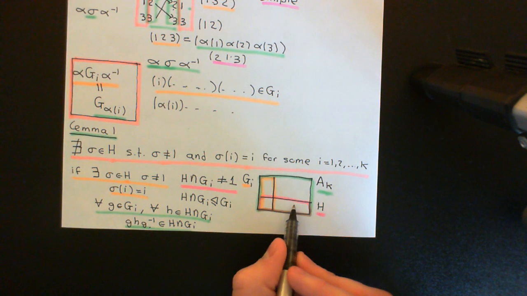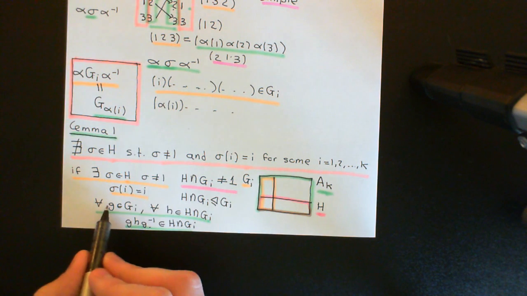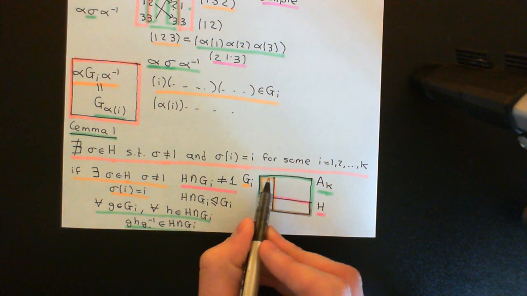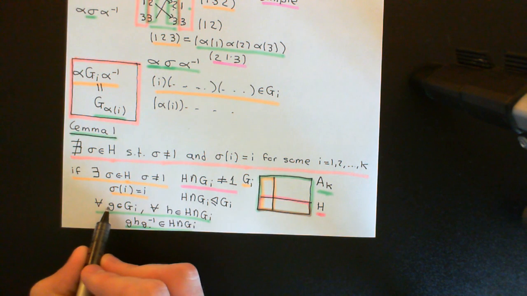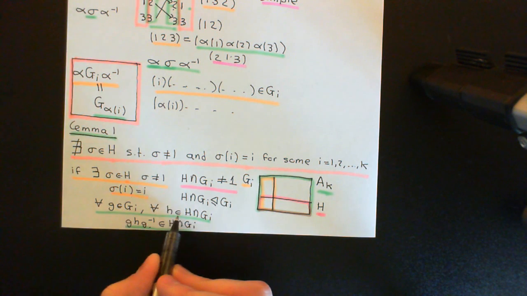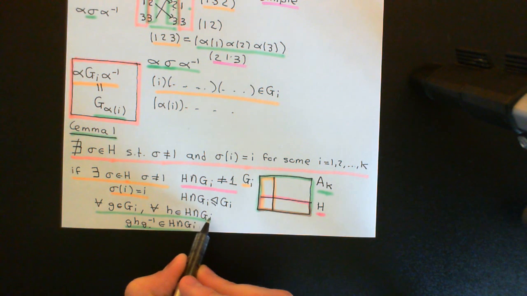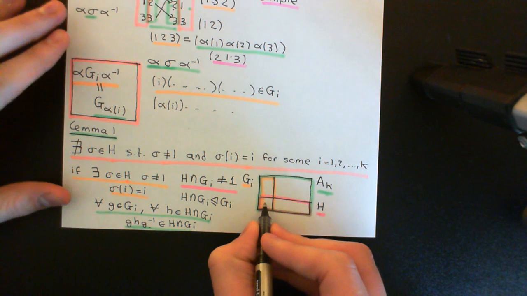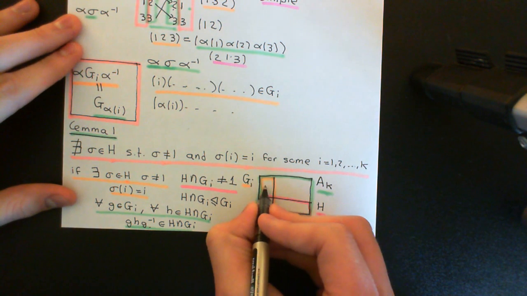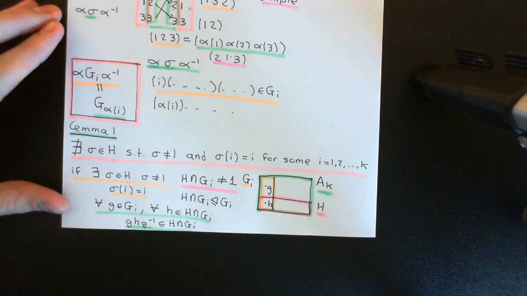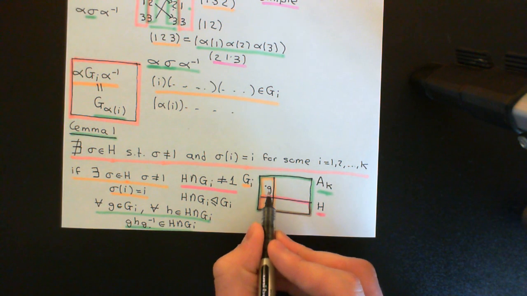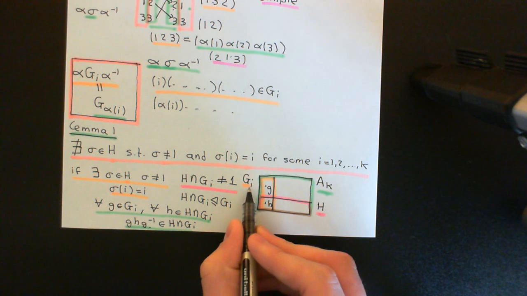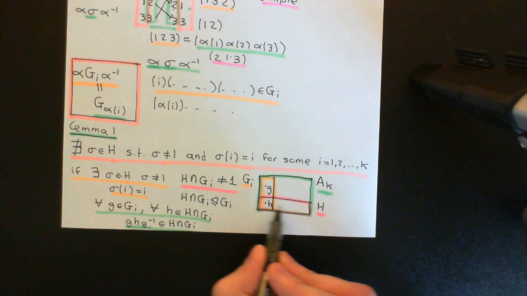So this is going to have to be in capital H, but of course little g and little h are also elements of the stabilizer of I, okay? Little g is certainly in the stabilizer of I, and little h has to be as well because it's in the intersection here. Okay, so if I just add it onto the picture, little h is here and little g is here. So when I conjugate little h by little g, it must also be in the stabilizer of I. So it has to be in both of these, basically.